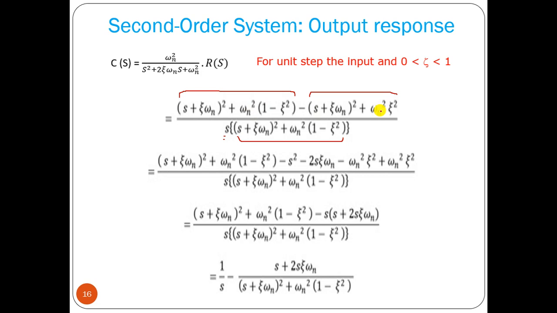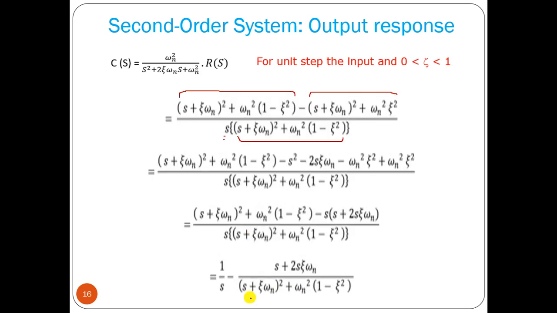Okay, so now we can calculate this part, and here we can take the square term. Okay, s square plus 2 zeta s omega n, and these two cancel out. Okay, then we can write this particular expression. Now 1 by s we can take as a common factor, minus, in this particular form we can write. Okay, so we are separating that term.